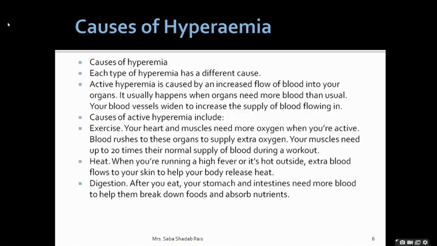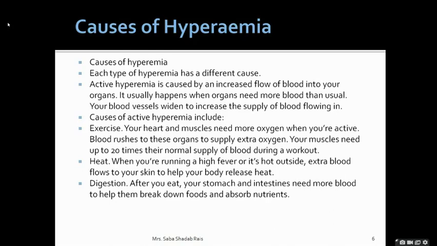Now let us discuss the causes. There are many causes, but I have listed only a few. As far as active hyperemia is concerned, it is caused by the increased blood flow into your organs. It usually happens when an organ needs more and more blood than usual. Now we require more blood at the time of exercise, so your blood vessels start widening up to increase the supply of blood flowing in.